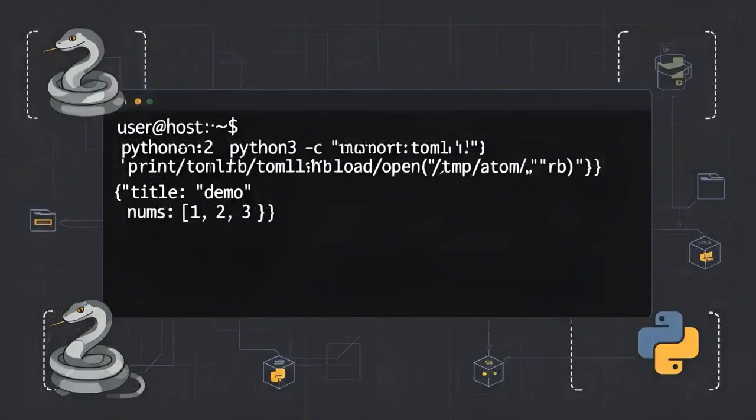Now we hand the file to Python's tomllib module. We open the file in binary mode, tomllib requires that, and load it directly. The printed result is a Python dict with the string demo, and the list 1, 2, 3, as native types.